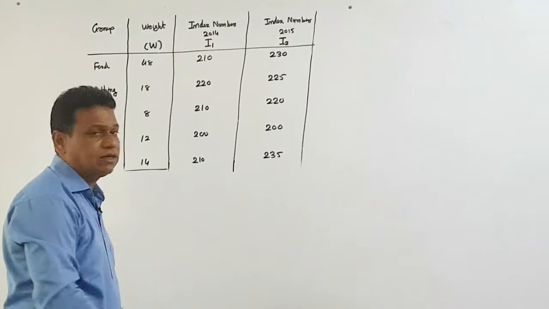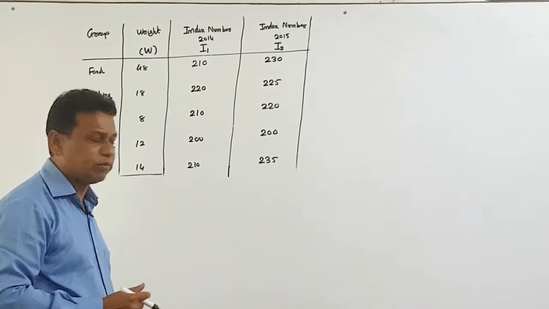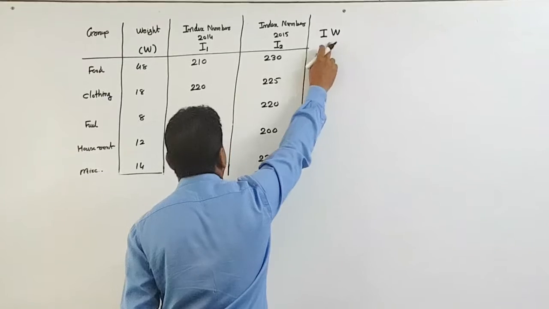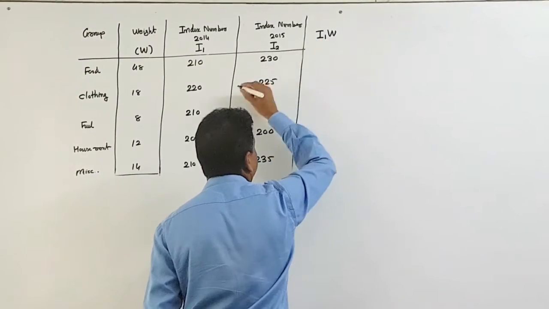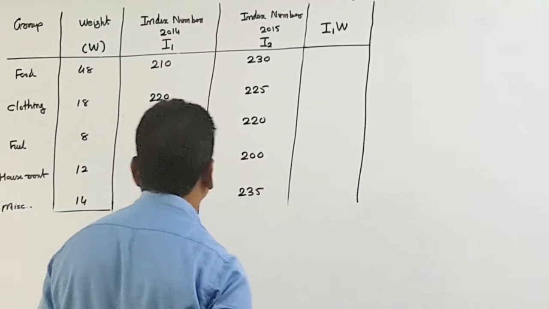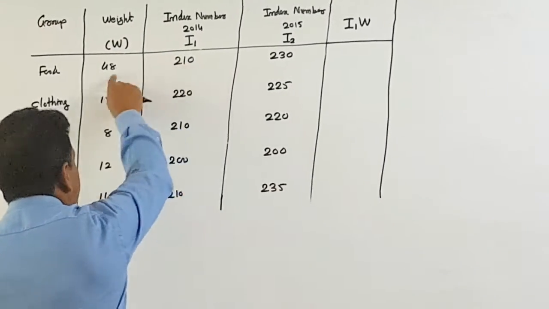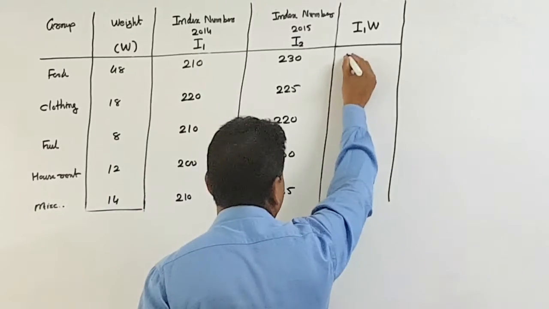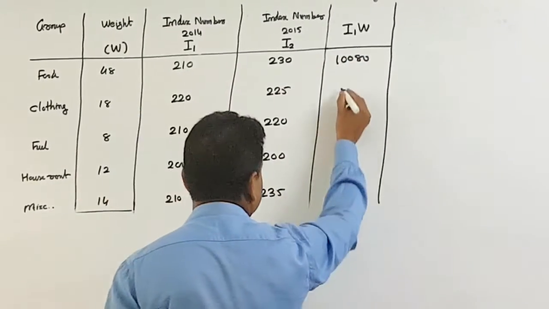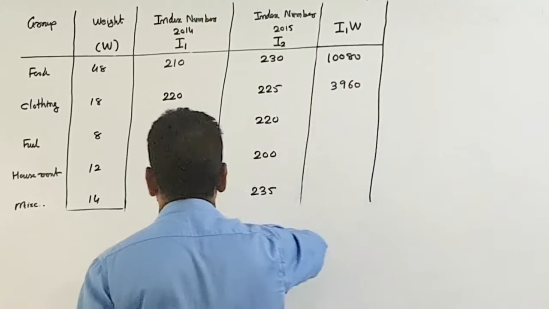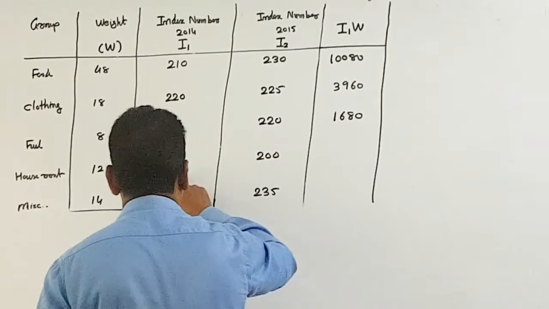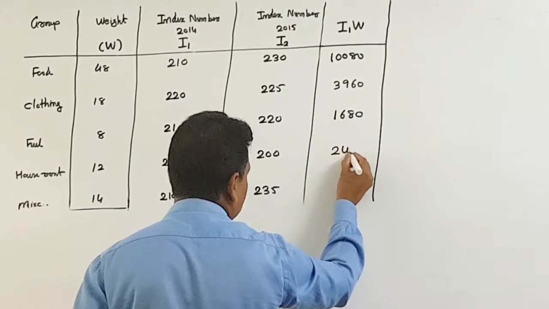Because both the I and W columns are available, I would like to make another column IW, but I would like to find the index number for 2014, so I have to mention here I1W. So now 210 into 48, so it becomes 10,080. 220 into 18, it becomes 3960. 210 into 8, it is 1680. 200 into 12, it is 2400.